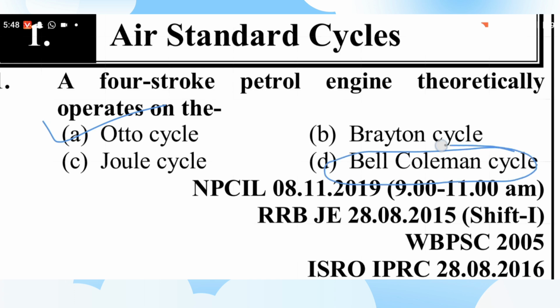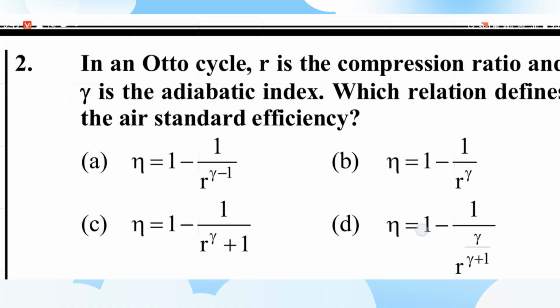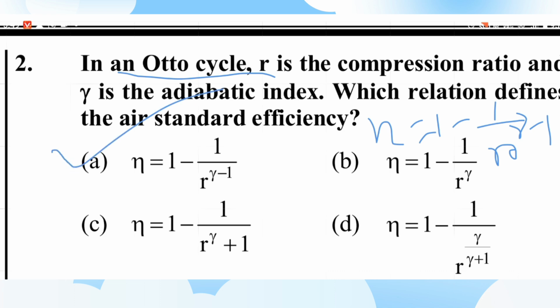Bell-Coleman cycle is an air refrigeration cycle. Brayton cycle is for the gas power cycle. In an Otto cycle, R is the compression ratio and gamma is the adiabatic index. Which relation defines the air standard efficiency? Efficiency η equals 1 minus 1 by R to the power gamma minus 1, where R is the compression ratio. Option A is the right answer.